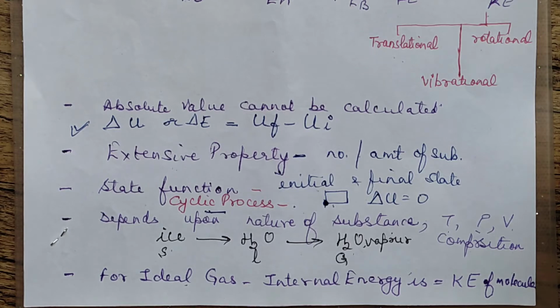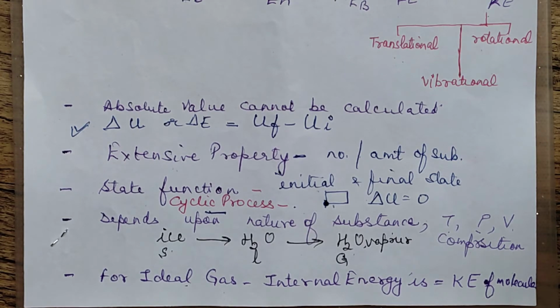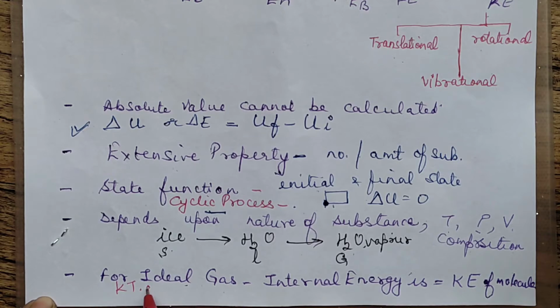Right? Then, this is another very, very important point, that for ideal gases, the internal energy is the kinetic energy of the molecule. Because for ideal gases, we say that the kinetic theory of gases is applicable, and as per the kinetic molecular theory of gases, there are no forces of attraction between the molecules.